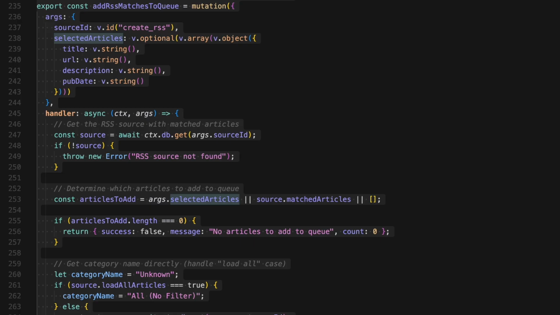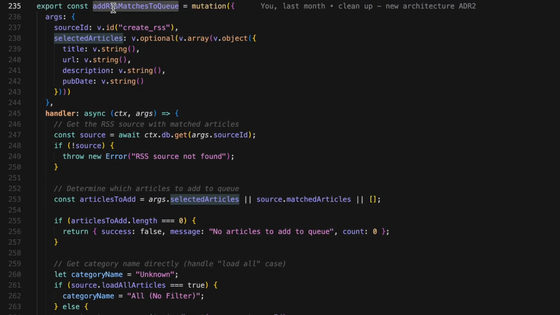Here we are in Cursor, and I want to walk through exactly what happens when you check those boxes next to the RSS articles and click add to queue. This is the function that makes it all happen. It's called add RSS matches to queue, and it's a Convex mutation. First, let's look at what this function accepts.